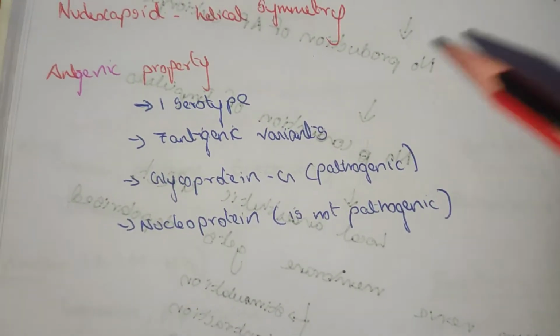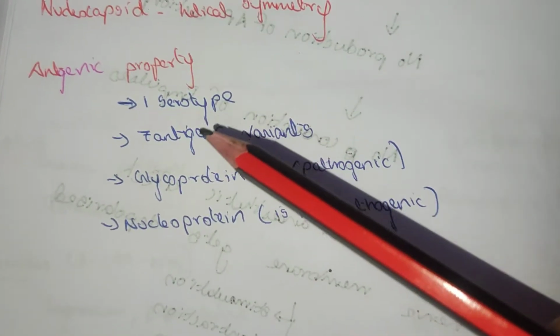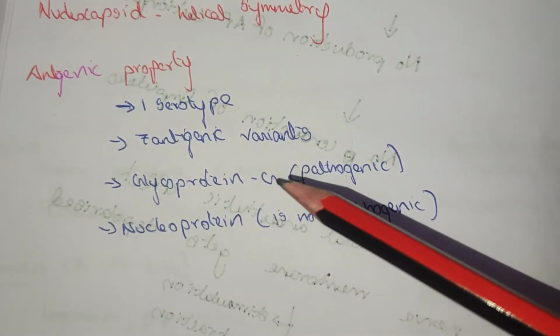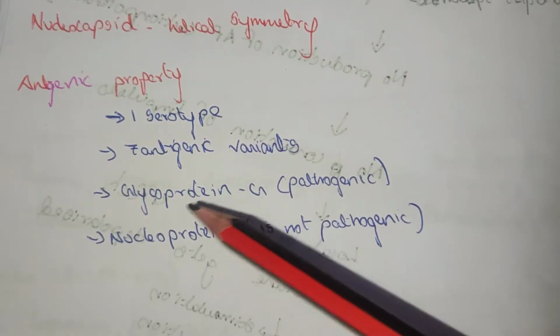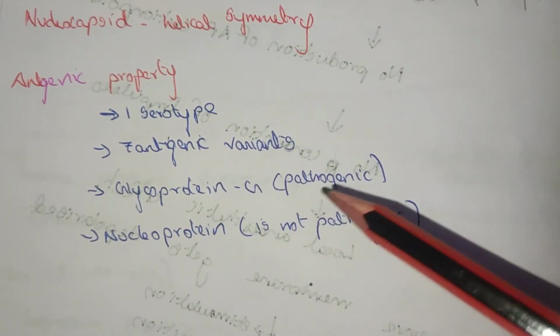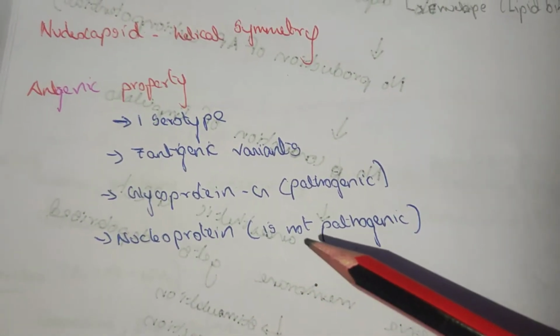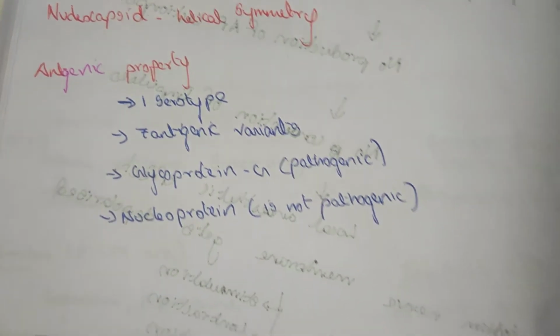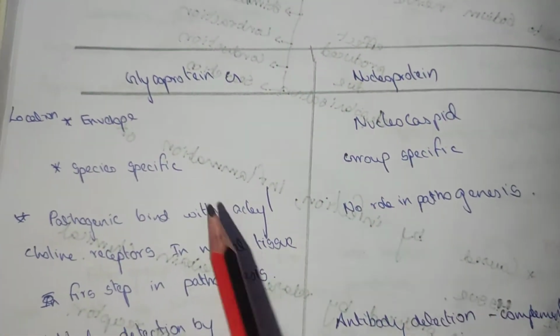Antigenic property. It has 1 serotype, 7 antigenic variants, glycoprotein G and nucleoprotein. In this, the glycoprotein G is pathogenic, which causes rabies. Nucleoprotein is non-pathogenic. What are the differences between glycoprotein and nucleoprotein?